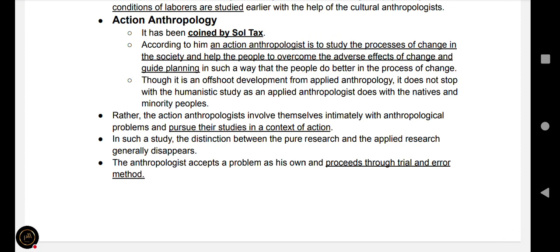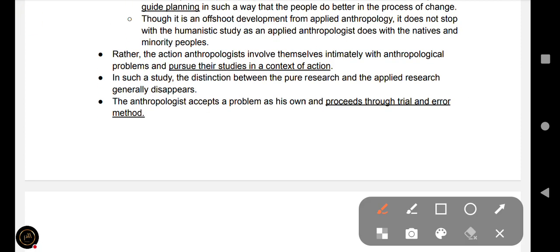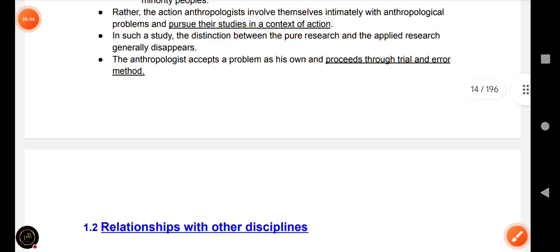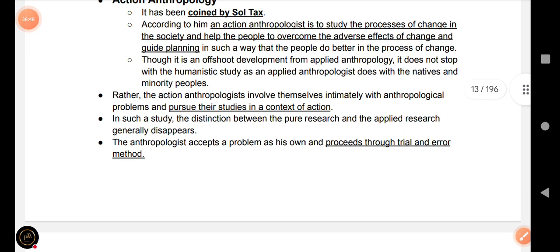Action anthropologists involve themselves intimately with anthropological problems and pursue their studies in the context of action. So this is action anthropology, which is more important in this anthropological field.